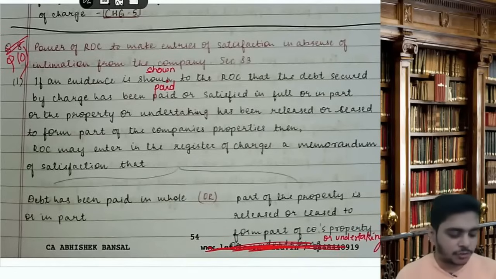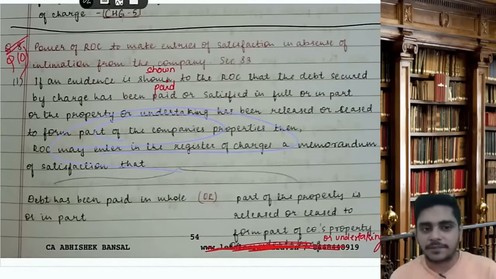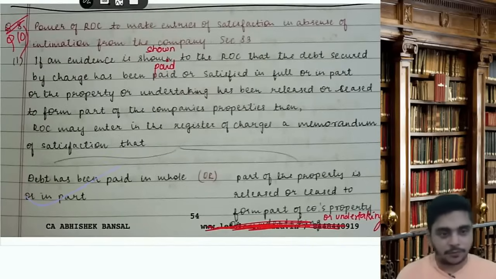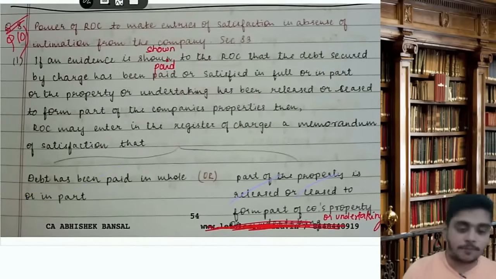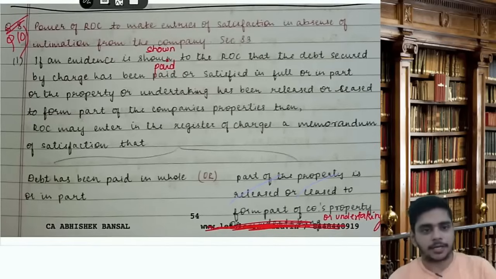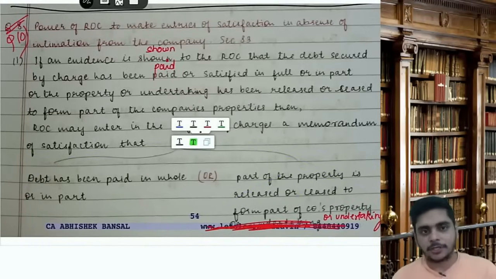If evidence is shown to the ROC that the debt secured by the charge has been paid or satisfied in full or in part, or the property or undertaking has been released or ceased to form part of the company's property, then the ROC may enter in the register of charges a memorandum of satisfaction. Whatever line you have studied above, the same line you have to copy here. Okay, the ROC will register it.